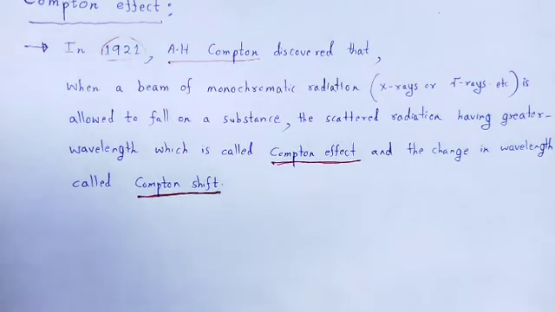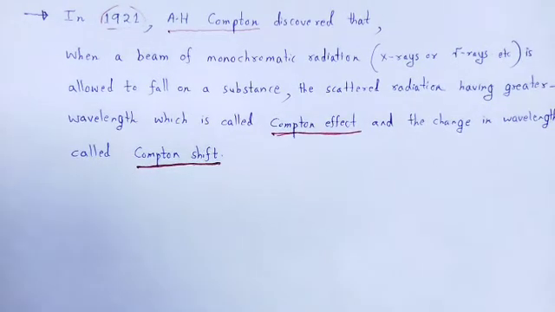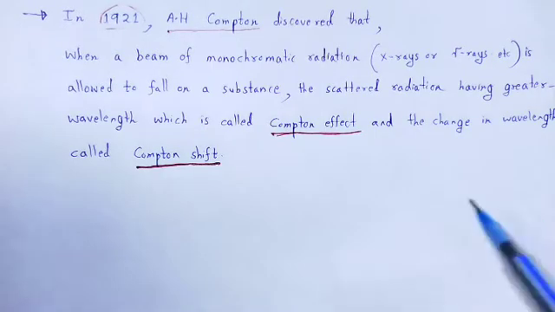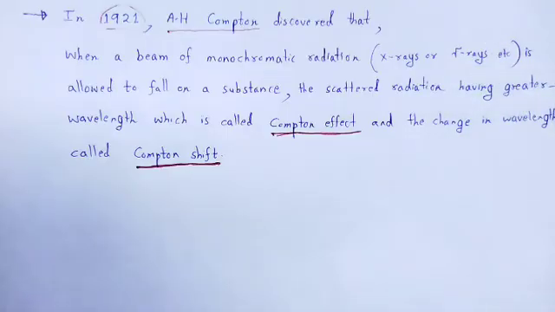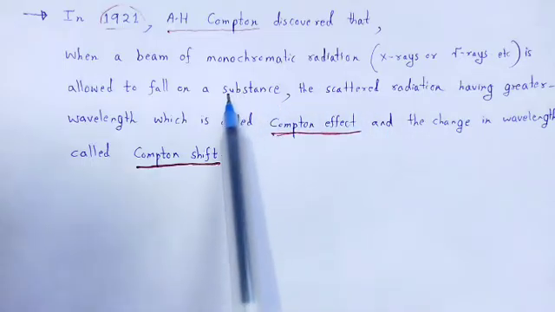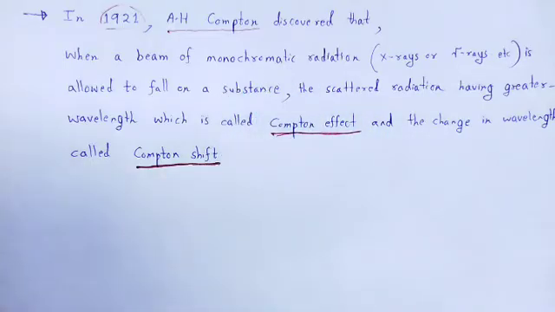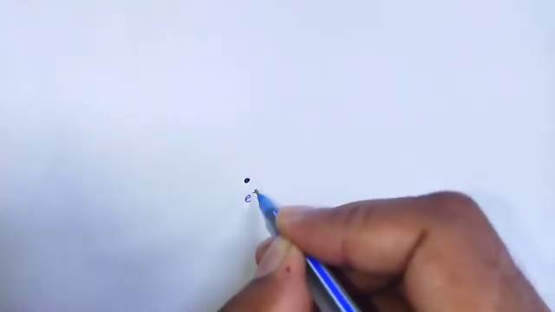Let me explain it. Monochromatic radiation is incident on a substance. Here we take that radiation in the form of X-rays or gamma rays. X-rays and gamma rays are high frequency or low wavelength radiations. In that substance, we choose a free electron. That electron is at rest.